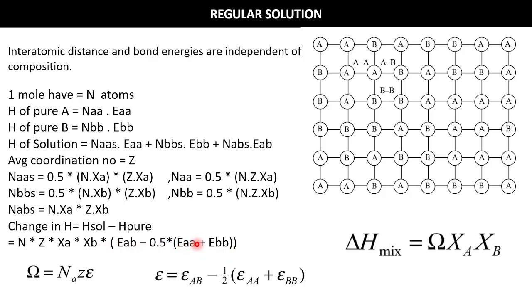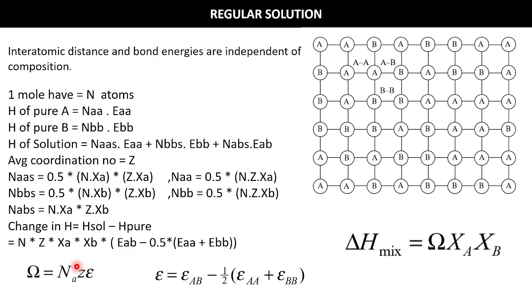Okay, if we do the calculation, we will get a value which is Avogadro number into coordination number into mole fraction of A into mole fraction of B, and this is the difference in bond energy after the mixing. Okay, there is the energy of the AB bond, and the average bond energy of AA and BB bonds, and if we subtract that value, it is represented as the difference in bond energy epsilon.